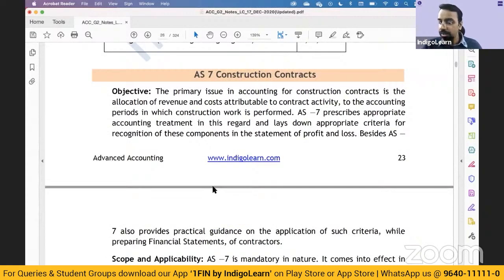Difference between extraordinary and exceptional. So when we talk about extraordinary items, these are not arising from ordinary activities. Exceptional means ordinary activities which may have a material impact, which is of such amount or which is of such nature that it requires a separate disclosure. Like we talked about the wage arrears, right? Those are from ordinary activities, but they are of a nature which requires separate disclosures. These are called exceptional items, right?